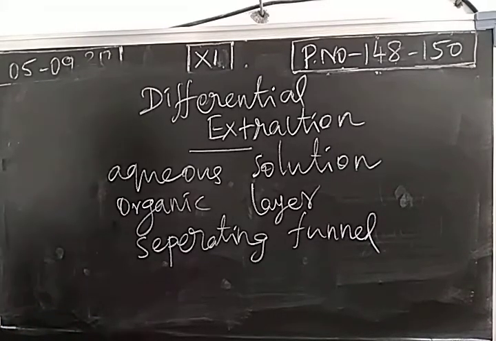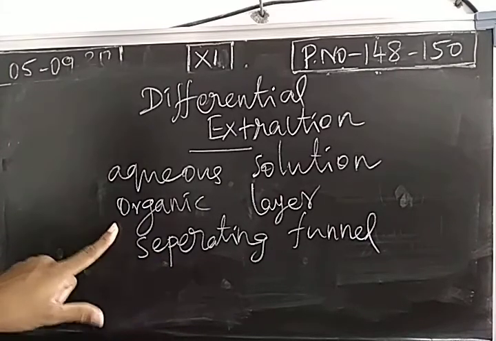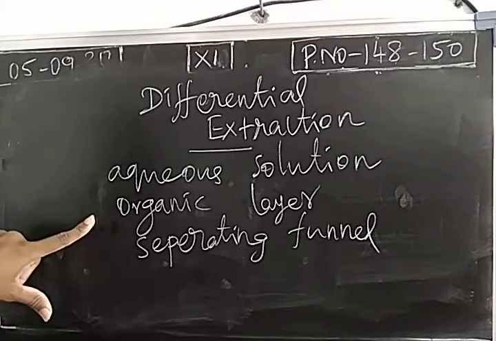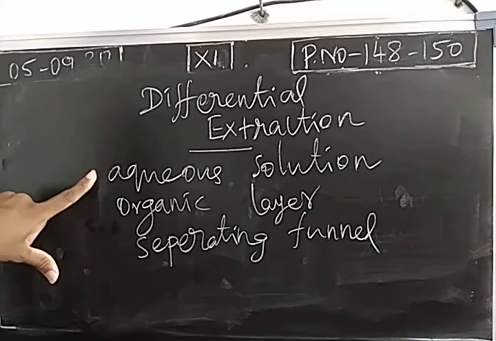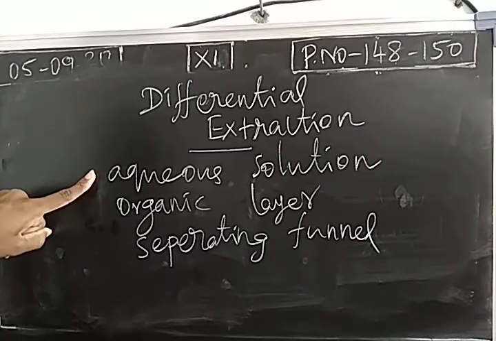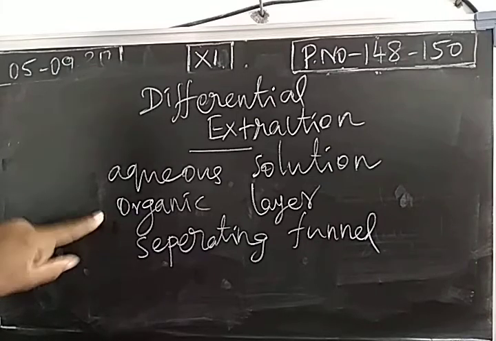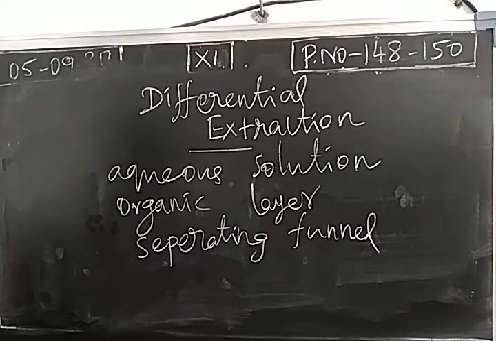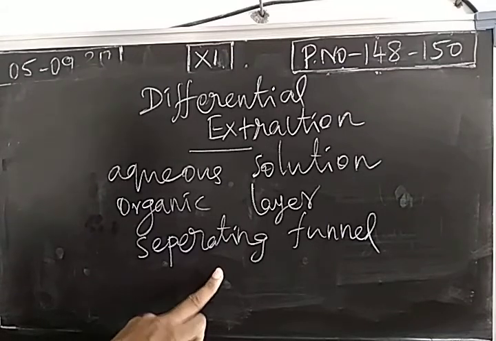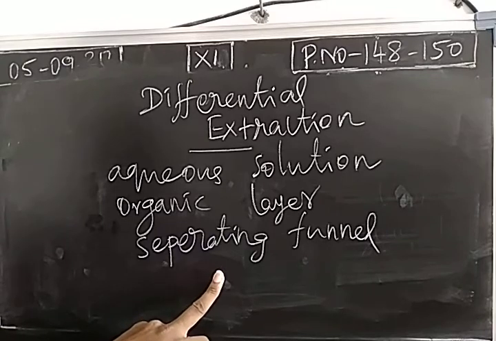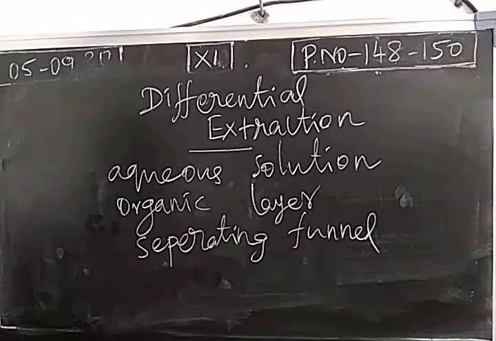When we continuously shake this separating funnel, we get two layers: the aqueous layer and the organic layer. The aqueous layer will have the impurities, which will be in the water solvent. The organic compound will be in the non-polar organic solvent. So there will be two layers in the separating funnel, and they have to be separated. At the bottom of the separating funnel, we have a stopcock. When we open it, these two layers can be separated.